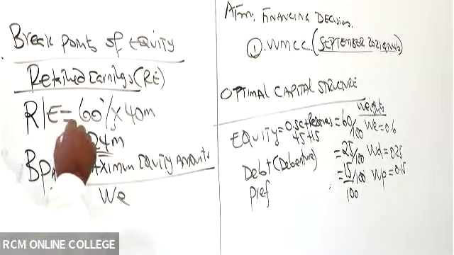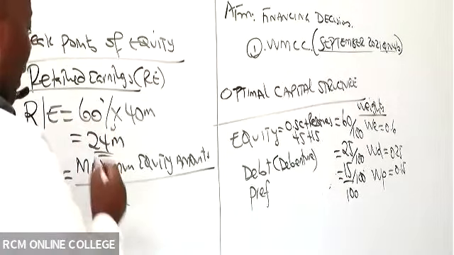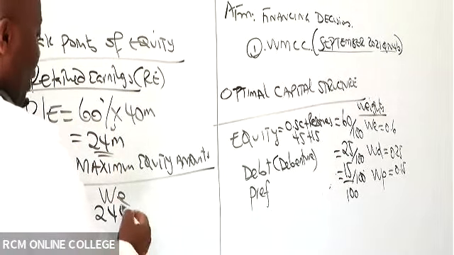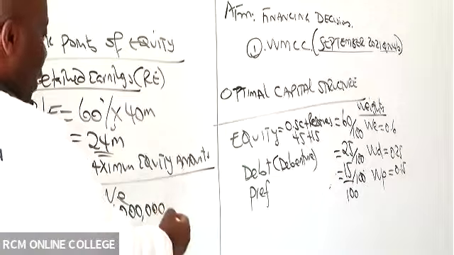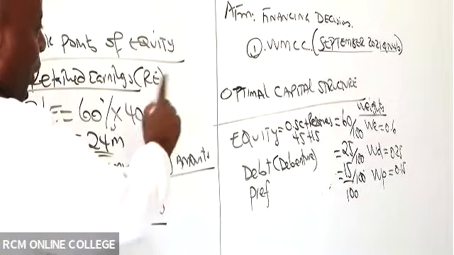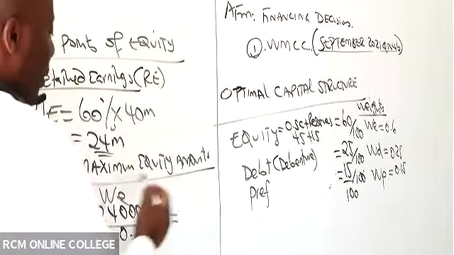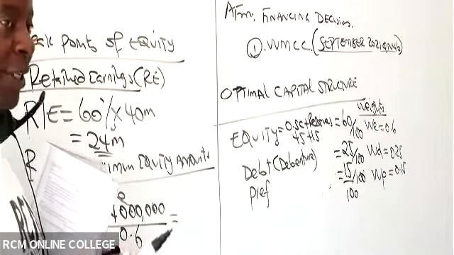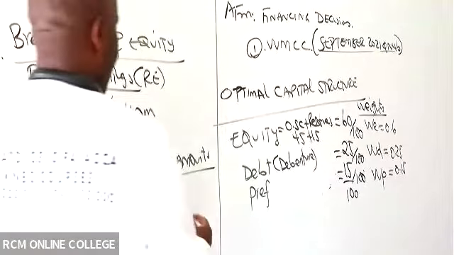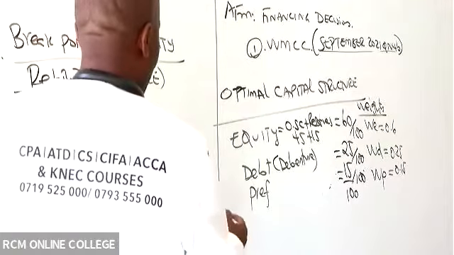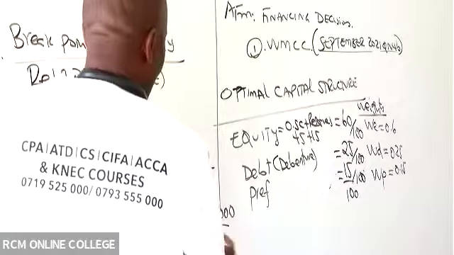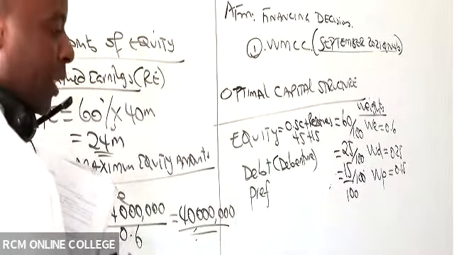So from the retained earnings equity amount, I can get comfortably 24 million, right? 24 million divided by the weight of equity, which you had obtained, which was 0.6. So 24 million divided by 0.6 gives me 40 million. I'm so sure all of us would have gotten this correctly.